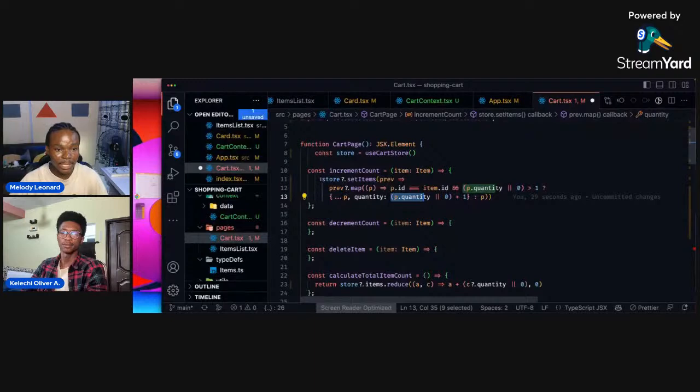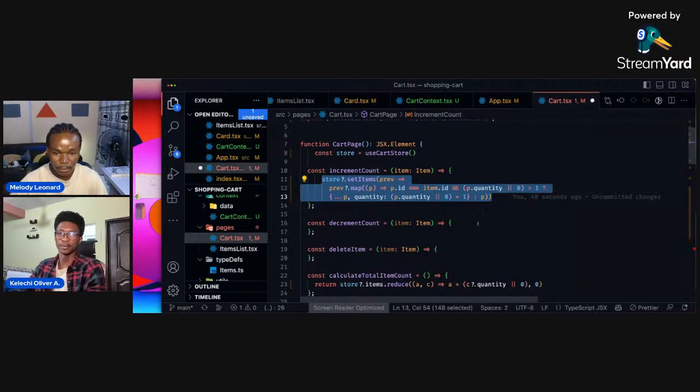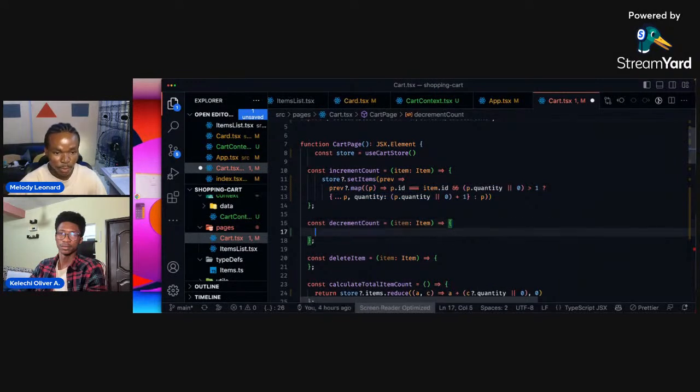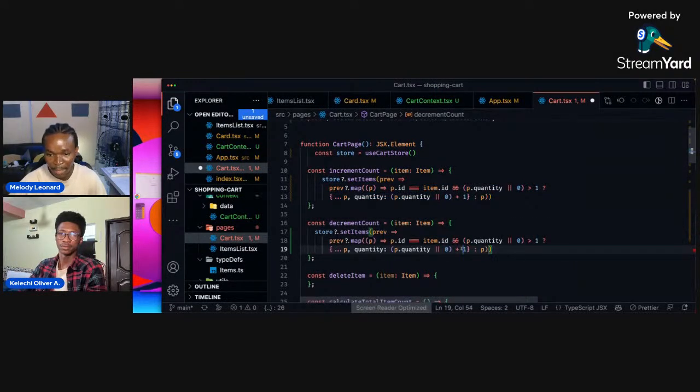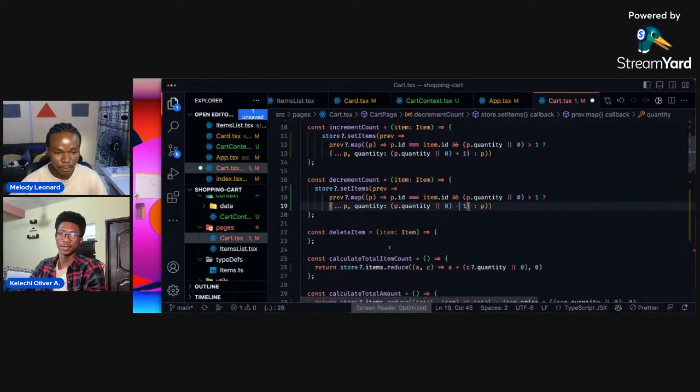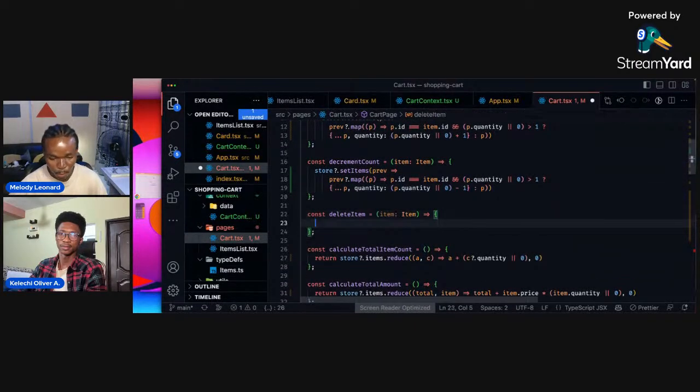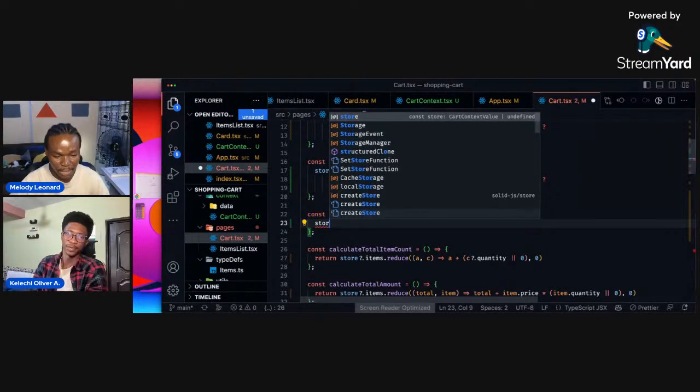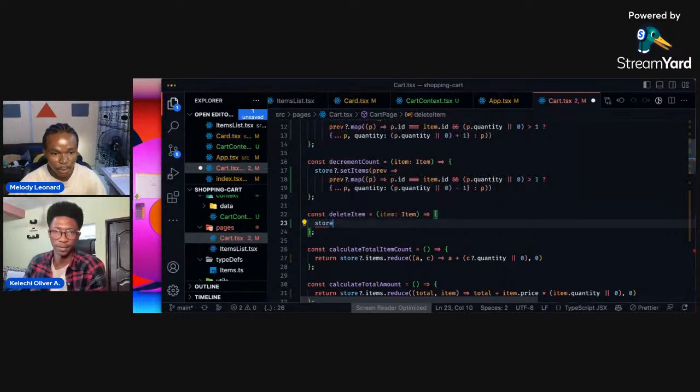I want to say that five plus a one. And in case of decrements, we'll have to do the same thing, right? So we want to do the same thing, but here we want to do a minus, subtract. And delete. The way we do delete is we want to find and remove, so filter. Yeah, but dot filter.